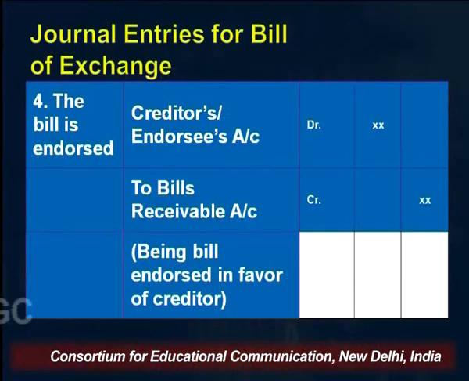Okay. So coming to the next possibility, what would be the journal entry for a bill of exchange when the bill is endorsed? As I discussed a few seconds before, a situation when you have to pay as a drawer, you have to pay to somebody and you issued that bill further to someone, that situation is known as endorsement, right? So if you are endorsing the bill, you shall be writing in your books of account by debiting the creditor or the endorsee. Endorsee is the person who is receiving. In our example, X was the drawer who receives the bill, and he further endorses it to Z.